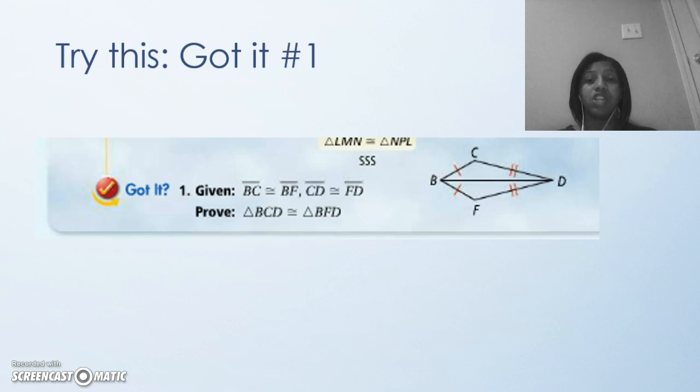So, go ahead and try this and see if you can prove that this triangle is congruent. Guided number 1 is just like the problem, so it shouldn't be any problem for you. Again, I'll be looking for this tomorrow, or whenever the next class is that you have me. So make sure you have it written down. Okay.